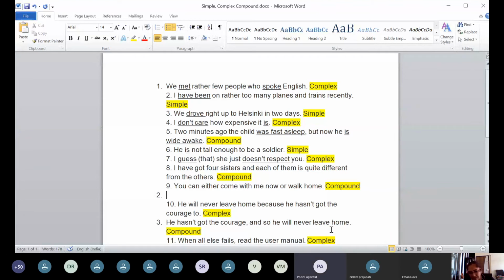Ma'am, can I make a guess? Yes, please. You can either choose to come with me now or walk home. But then, either come with me or either choose to come with me, still it is making it a main clause only, na? Verb to is there.